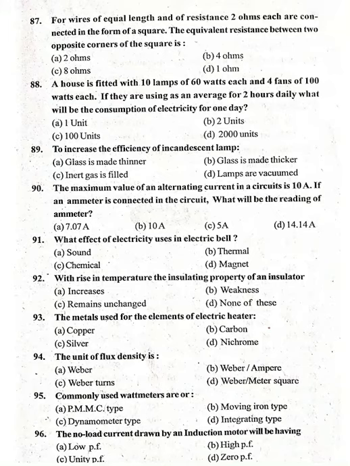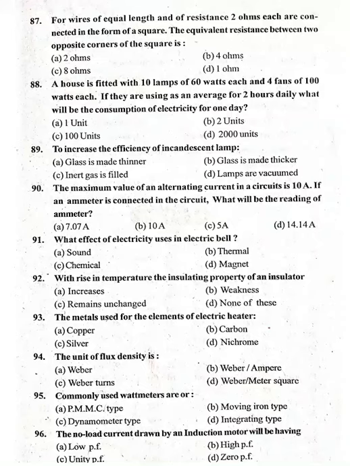When the temperature increases, the insulating property gets reduced for an insulator. The metal used for the element of electric heater is 93. Option D, nichrome. The unit of flux density is 94.